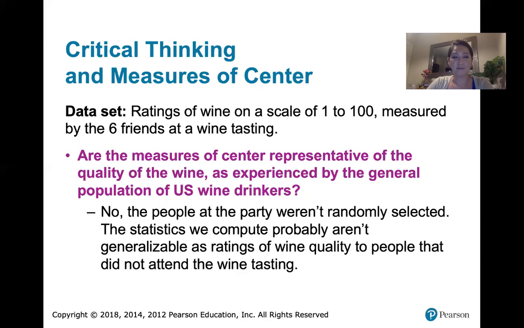We might think of them as parameters rather than statistics, and think these are great measures of center of the ratings and the opinions of the 6 people at this party, but they're not great measures of center for the entire US wine drinking population, because the group that was chosen is not representative of the population. So you want to keep all of that in mind.